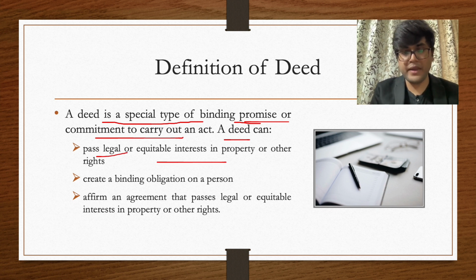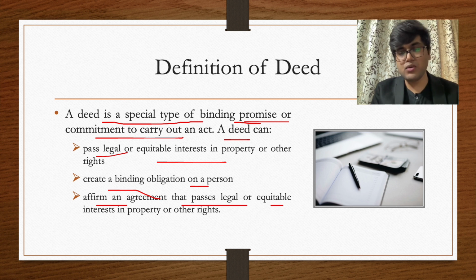For example, if I am making a lease deed, that means that I am passing a right of possession to the person to whom I am lending my property. It creates a binding obligation upon the person. That person will be bound by that deed, and it affirms an agreement that passes a legal or equitable interest. Again, that is the same meaning: you are basically making a document through which you are creating a right or a liability. So now I think you have understood the meaning and definition of the term deed. Again, I will just give a summarized view of it.